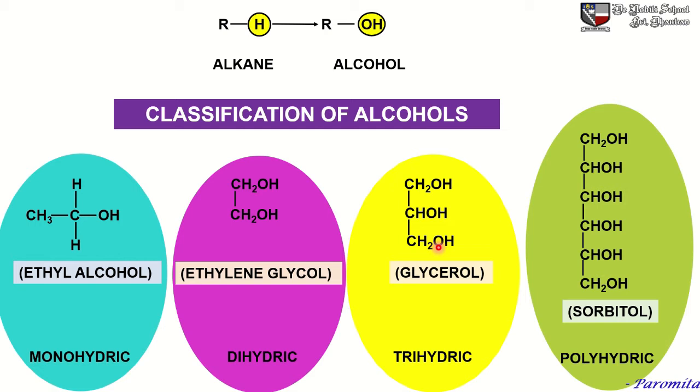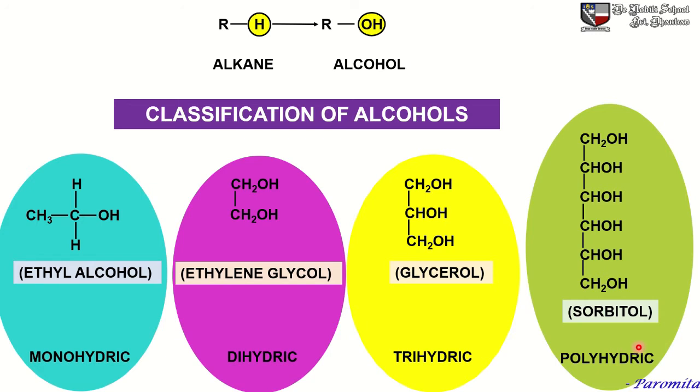Now, what are the important uses of glycerol? Glycerol is used for the manufacture of nitroglycerin, which is extensively used in the manufacture of dynamite. Glycerol is also used as a sweetening agent in beverages and confectionery. Glycerol in its commercial form, that is glycerin, acts as a very good moisturizer for the skin.